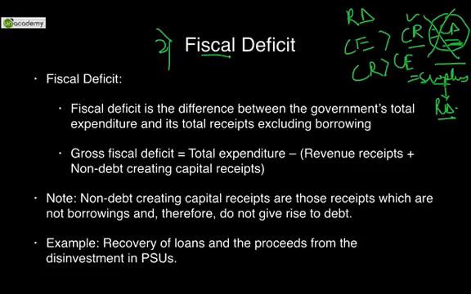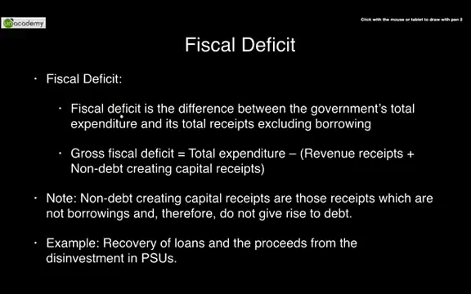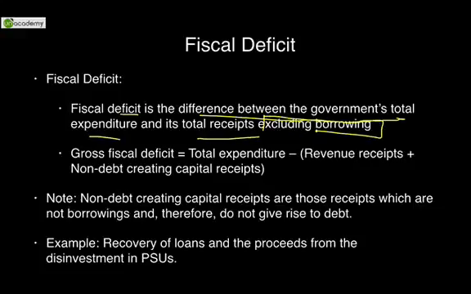Coming to the second deficit, fiscal deficit, a very, very popular measure. You may have heard it in the news hundreds of times. What is fiscal deficit? Fiscal deficit is the difference between the government's total expenditure and its total receipts excluding borrowings. So, what is government's total expenditure? Total expenditure includes revenue expenditure plus capital expenditure.